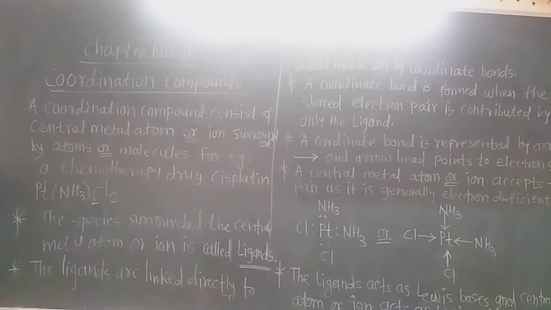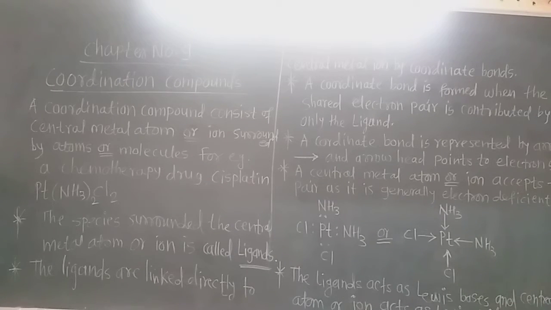The coordination compounds are special compounds in which the central metal atom or ion is always electron deficient, and due to that, the neutral molecules which are electron rich, or the negative ions, get attached to that central metal atom or ion and form a coordinate bond.